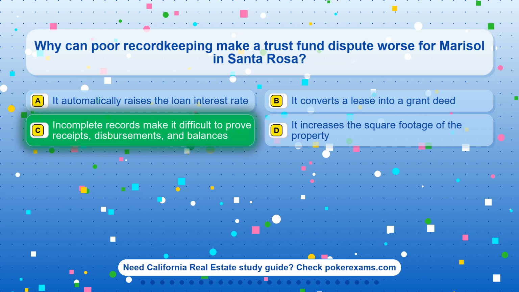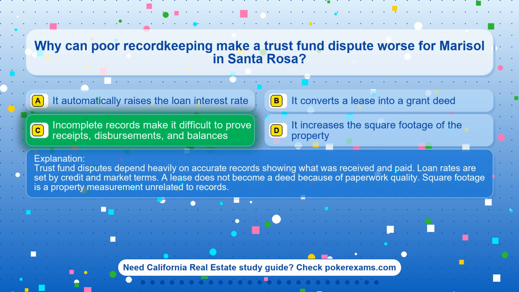The correct answer is option C. Incomplete records make it difficult to prove receipts, disbursements, and balances. Trust fund disputes depend heavily on accurate records showing what was received and paid.